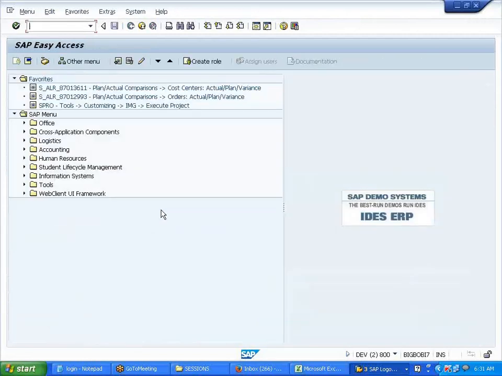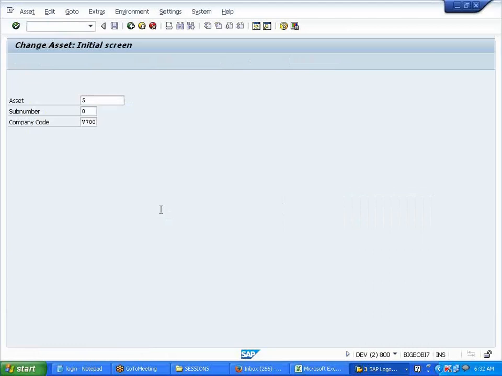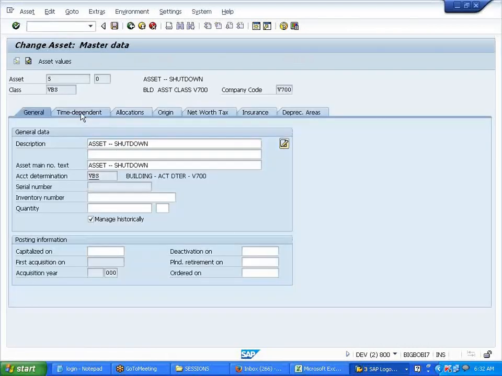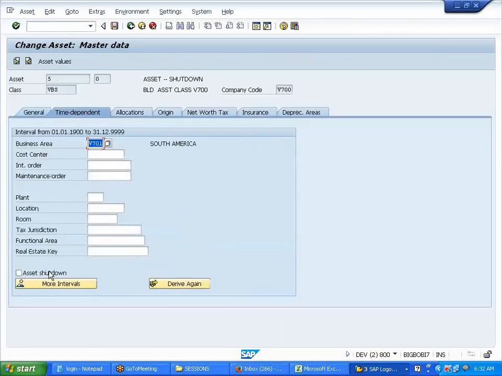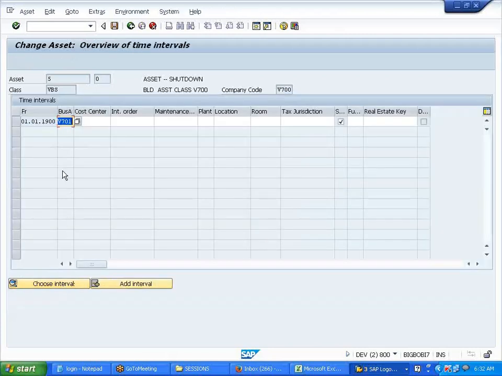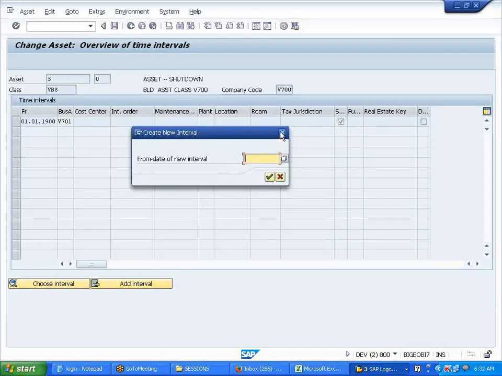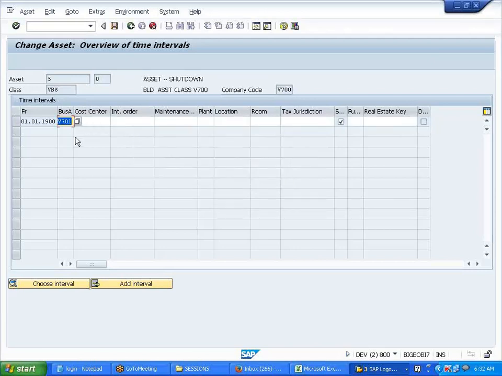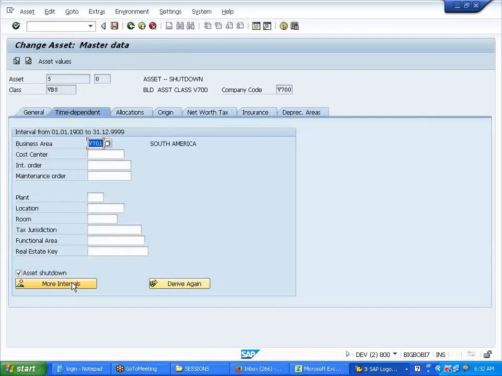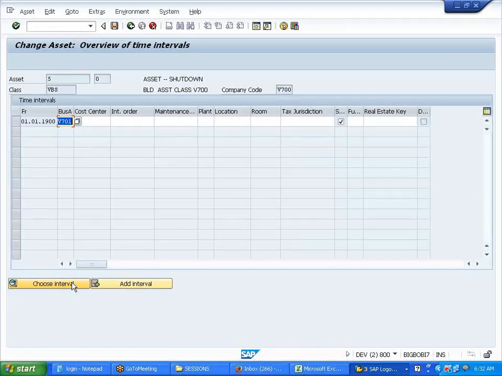I'll go back to that asset. Now on the time dependent tab, I get asset shutdown. You select this, click on more intervals. Now you add an interval over here if you want to, whatever interval you want to add, or choose an interval over here.